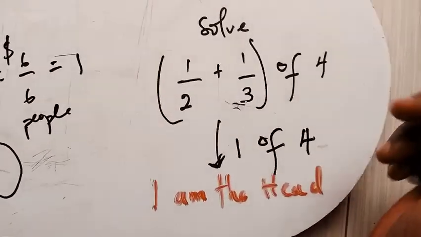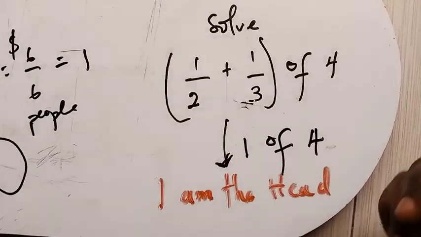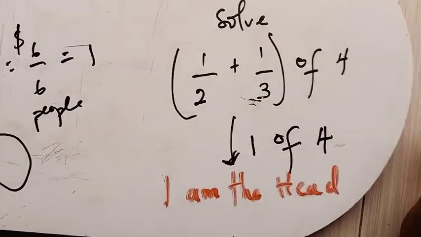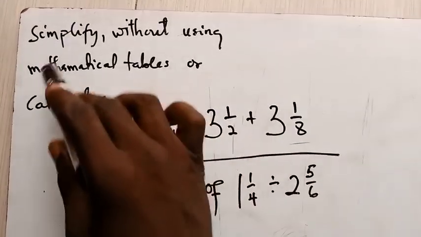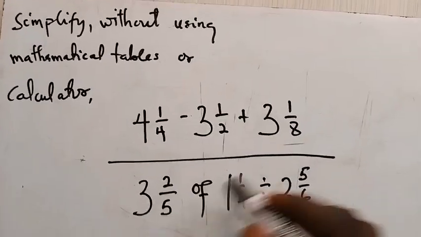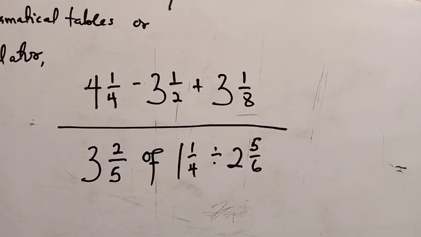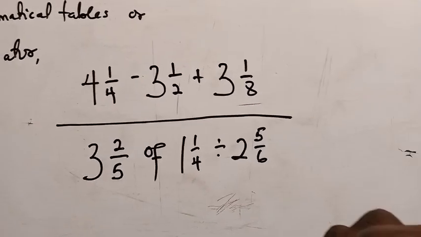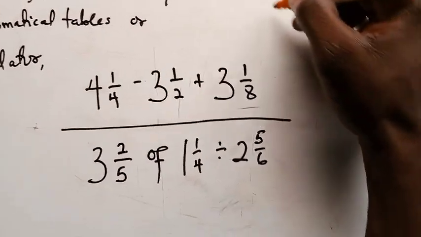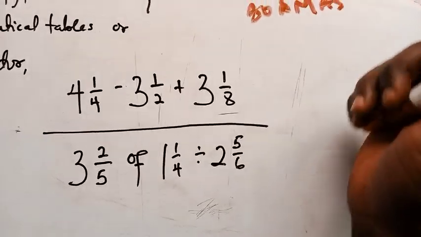Now look at a little bit more complicated one, which is not that difficult once you know the steps to use. Simplify, without using mathematical tables or calculator, this expression here. So this is the expression that we have. We already know that the tool we are going to use here is BODMAS. So the question is, why BODMAS?